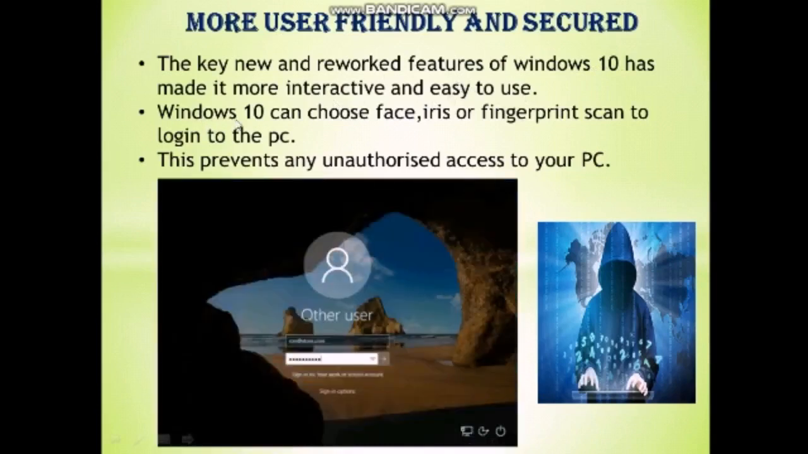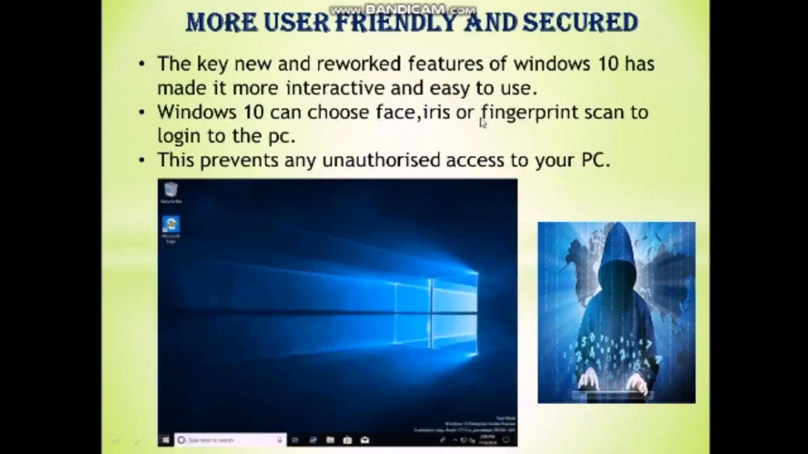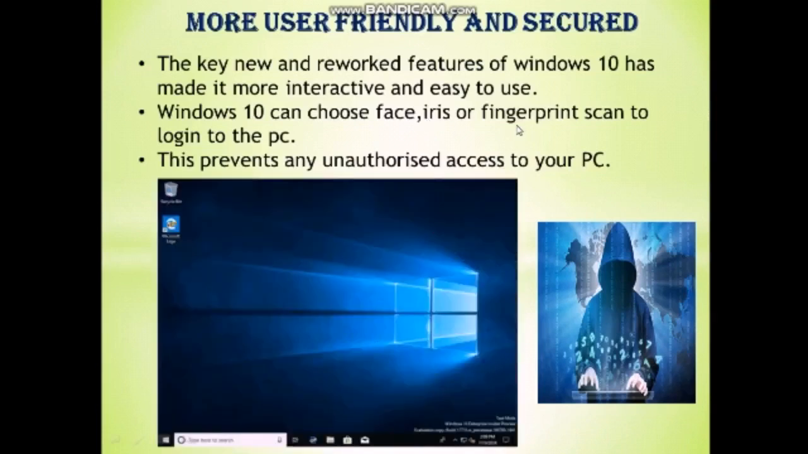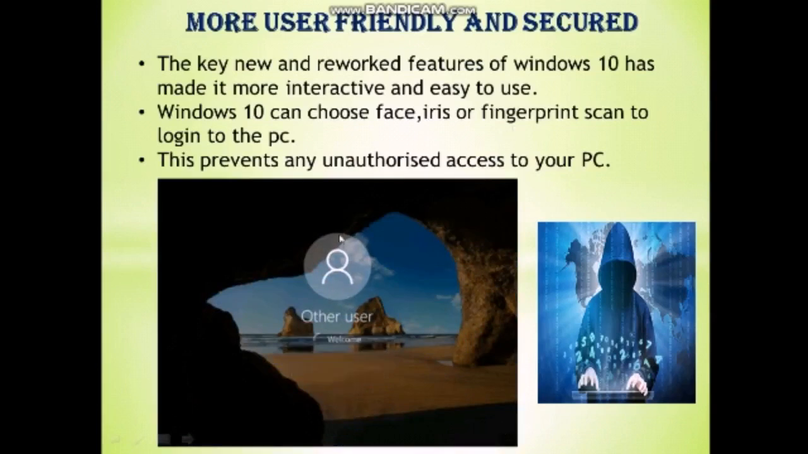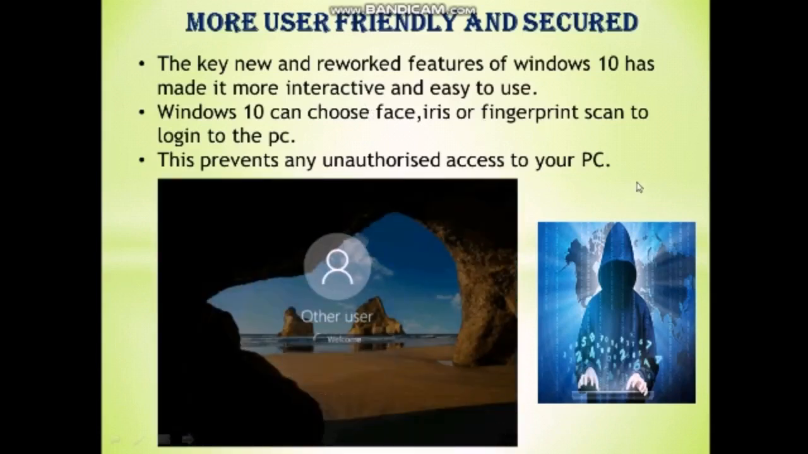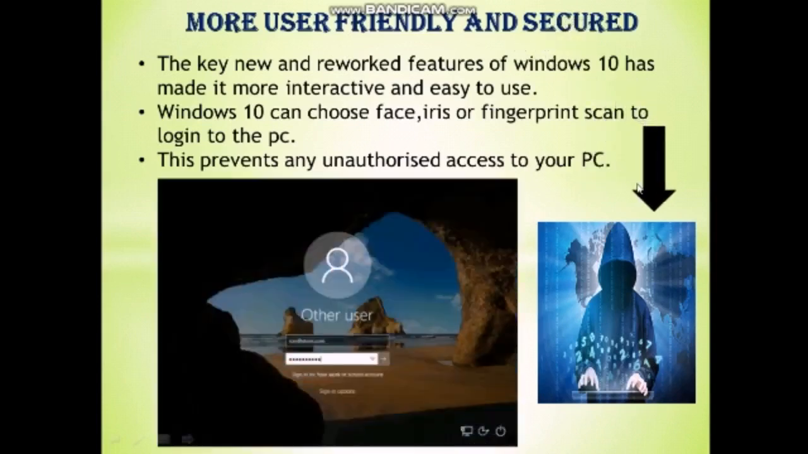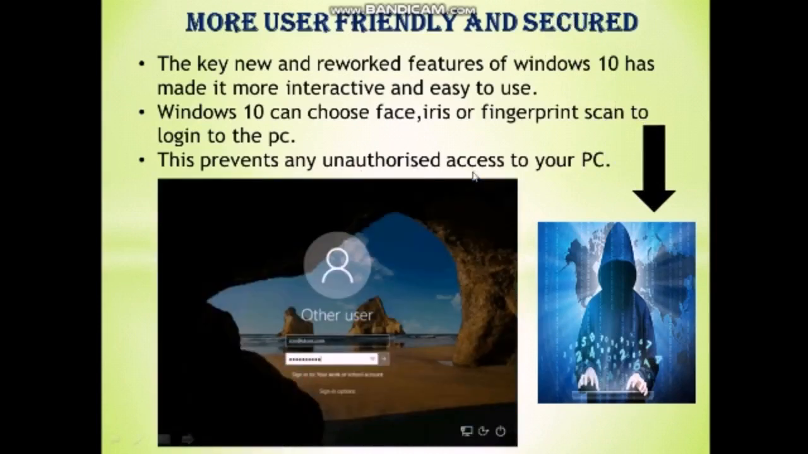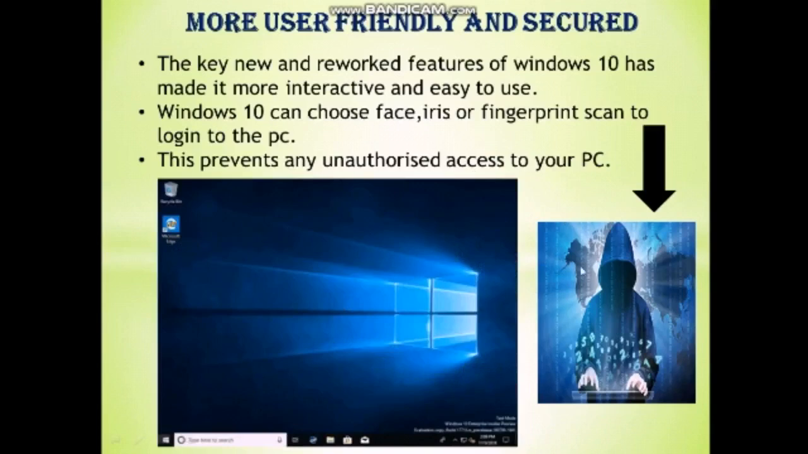And second one is Windows 10 can choose face, iris or fingerprint scan to log into the PC. Face means using our face to log into the PC. Iris means using our eye, and fingerprint means using our fingers. This is the login page. Choosing face, iris or fingerprint scan helps us prevent any unauthorized access. Unauthorized means unknown persons, so an unknown person couldn't log in to our PC. So Windows 10 provides us security features.